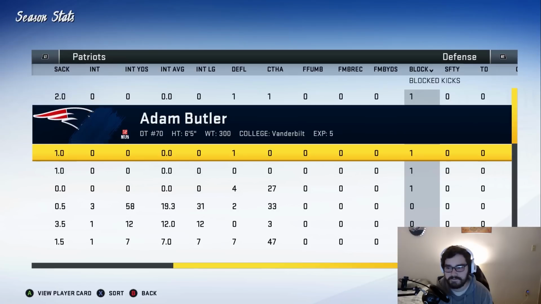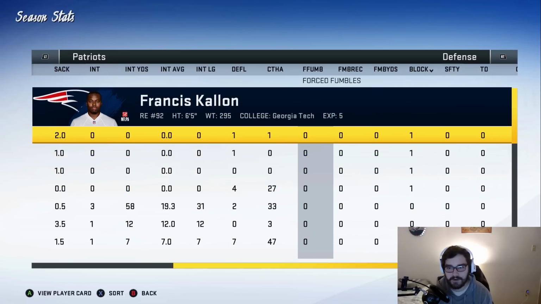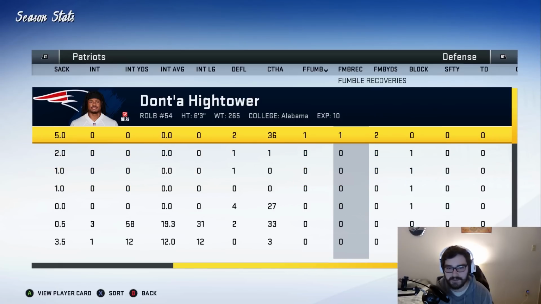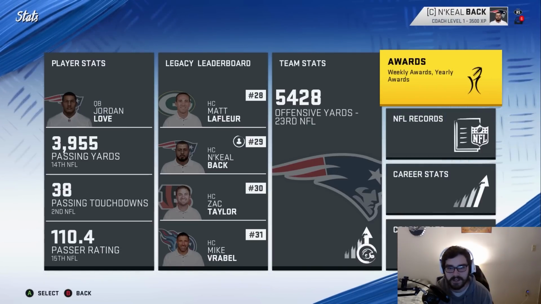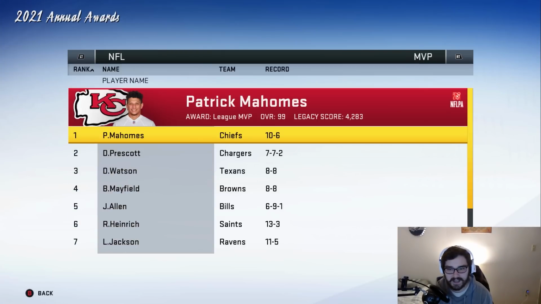We have no touchdowns or safeties, but we have 4 blocked kicks somehow. How many forced fumbles? We have 1. It was recovered by Dante Hightower. This year, we were 23rd in the NFL in offense. I still feel like defense was like top 15. It was 27th. Never mind. A couple of those numbers look decent, but I guess they weren't good enough.